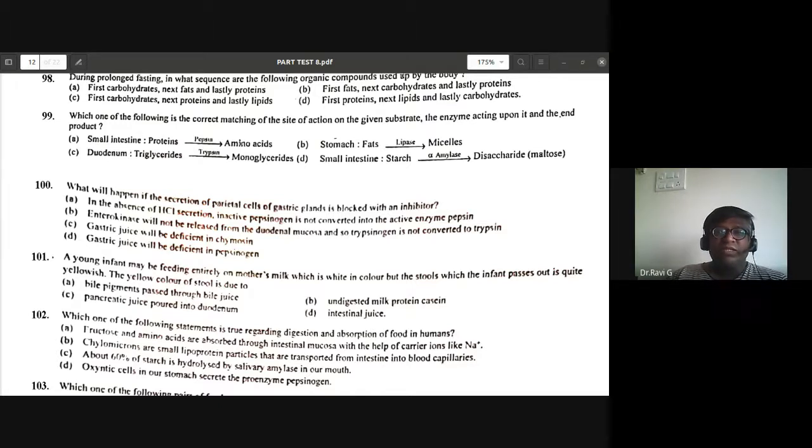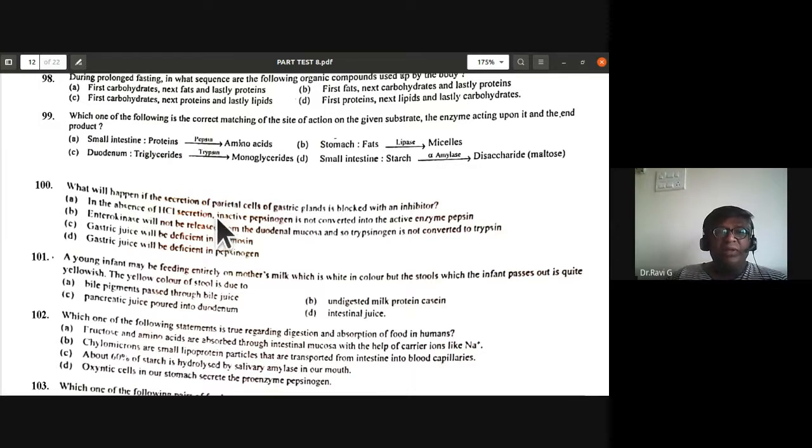Okay, so I just told you that. So D is the correct answer. Next one. So 99, small intestine starch is converted into disaccharide. This is the correct answer.